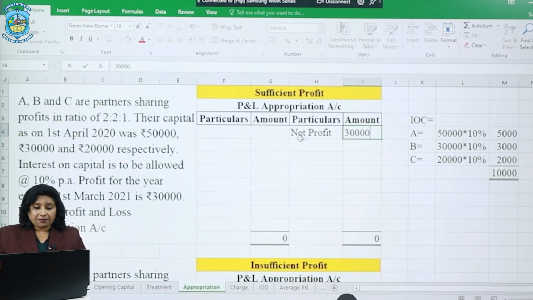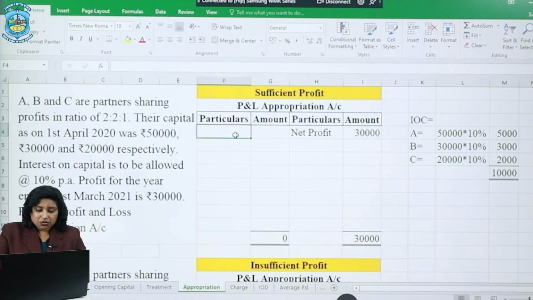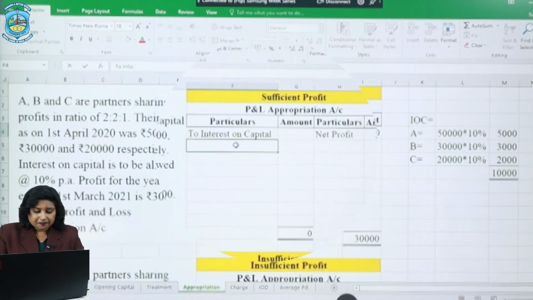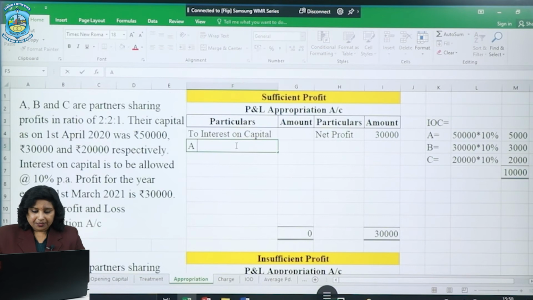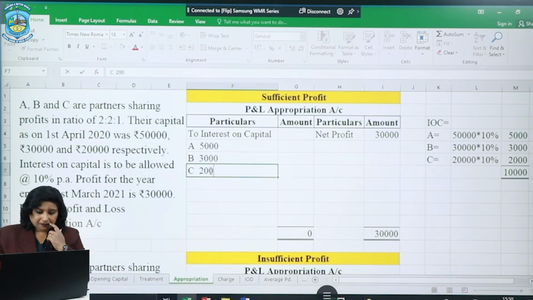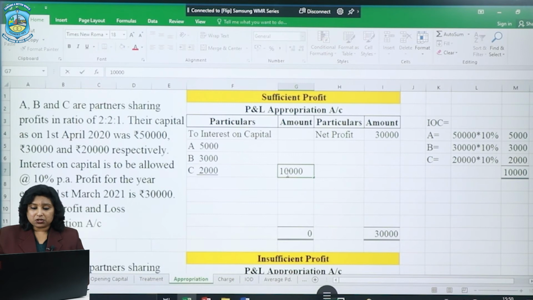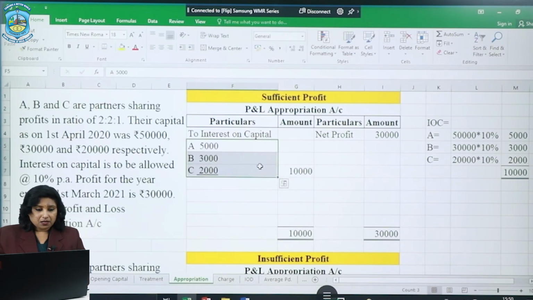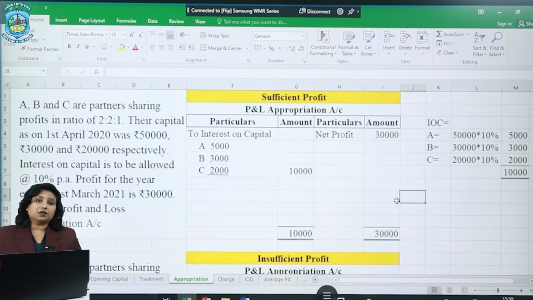So 30,000 is the given amount, and we can write interest on capital on the debit side, and the respective interest on capital can be written in the inner column, so that it clearly shows how much interest has been paid to each of the partners. So 3,000 has been paid to B, whereas C gets 2,000. And we must always write the aggregate amount in the outer column, which is 10,000, which shows the actual expense or the burden on the head of the firm. This is how the presentation of interest on capital can be done.